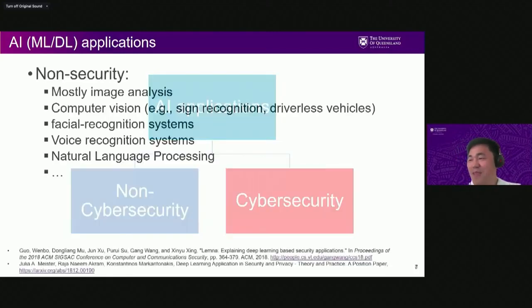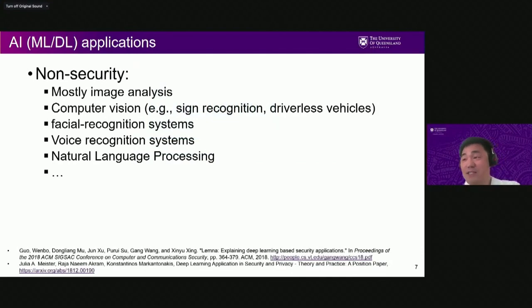In non-security applications, there is a lot of image analysis using different data sets and different neural networks, deep neural networks, convolutional neural networks, autoencoders and so on. That can be used for computer vision, because computer vision is more about a set of images rather than one snapshot. And that can be used for sign recognition, and for driverless cars, autonomous vehicles, and so on. And that can also be used for facial recognition systems and voice recognition systems.